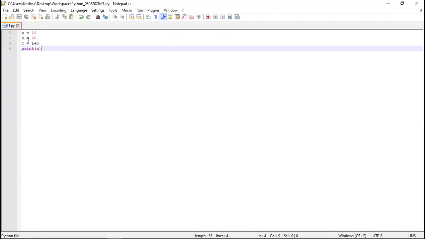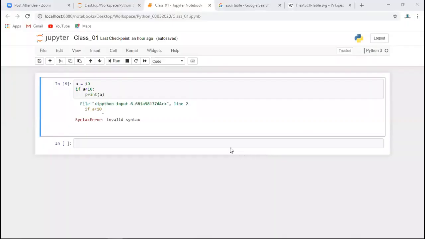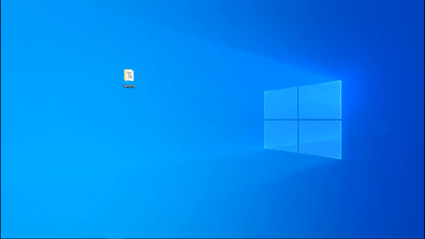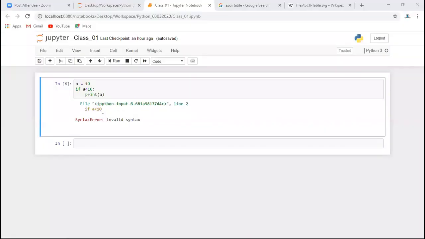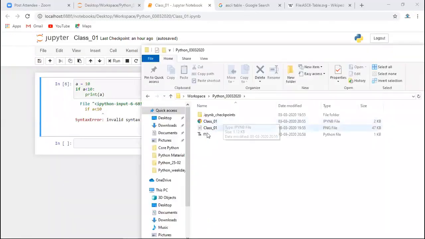Now let's have a look at whether it is getting generated or not. Before coming to that, let me show you the location where I have saved this file. This is the location. You can see the f1 file. Just now I have created it, you can see the timestamp. When I run this code, one __pycache__ folder will get created in this location, and in that folder this .pyc file will be there. So let me run this code first.